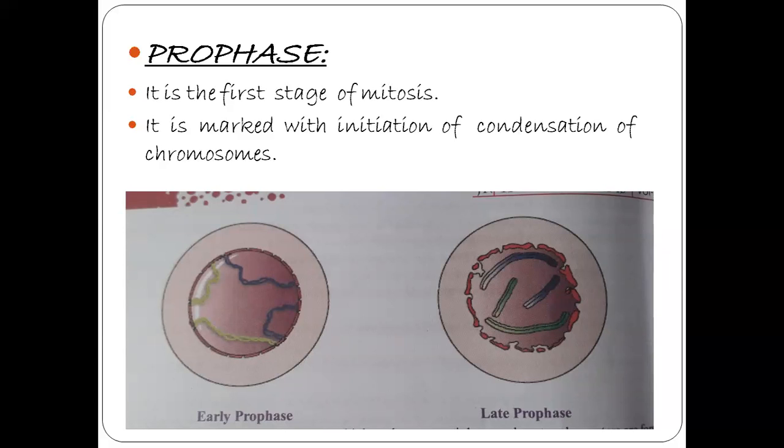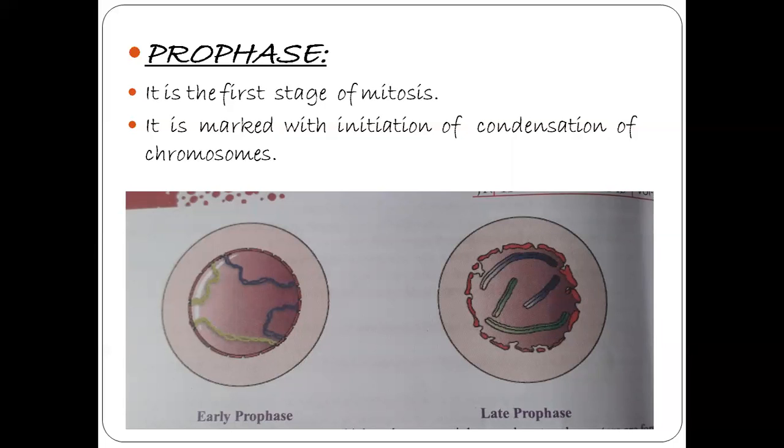This mitosis division produces 2 daughter cells which are similar to the parent cell. This division takes place in vegetative cells, so that's why we call it mitosis or vegetative division. In vegetative division, there is no change in chromosome number. The daughter cells are identical to the parent cells. So the first phase of mitosis is prophase.